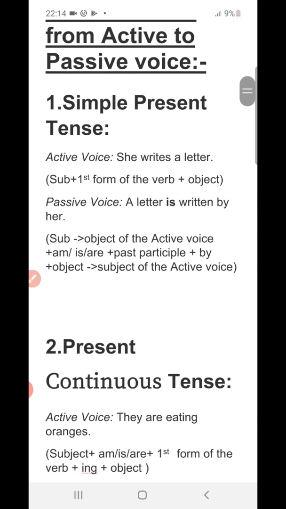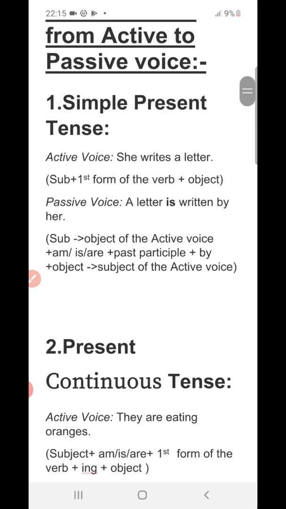So here students, the subject of the passive voice, which is the object of the active voice, has turned to the subject of the passive voice, that is a letter, plus am or is or are. So here we have to use is as appropriate.